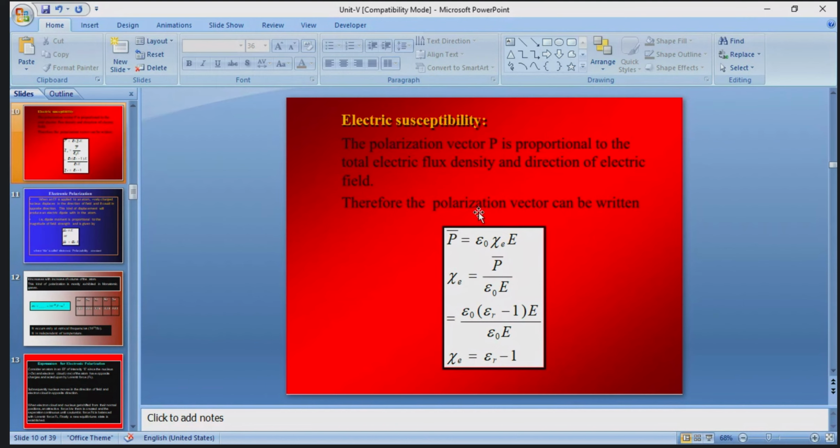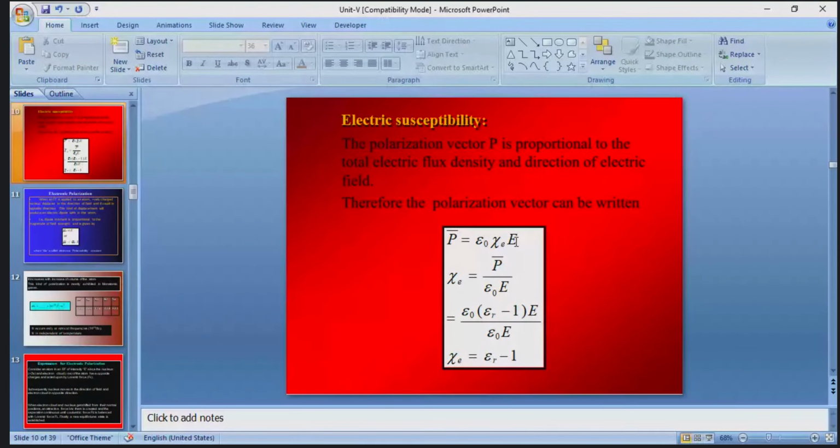The proportionality constant is replaced here with Xi, the electric susceptibility. So P bar is equal to epsilon naught into Xi E, where the suffix E represents electric susceptibility, as opposed to magnetic susceptibility, which would have a different suffix.